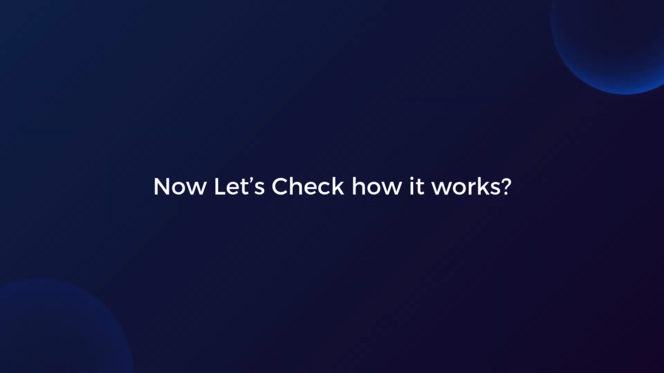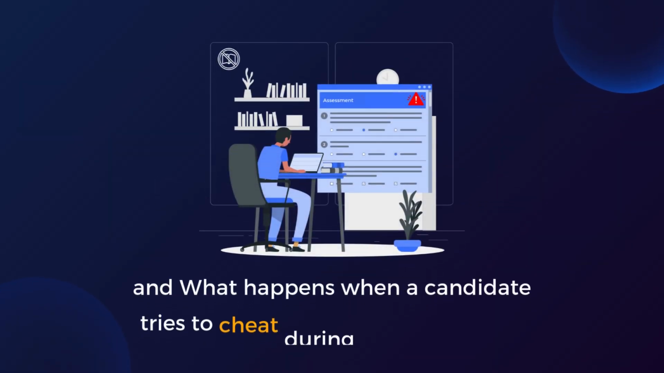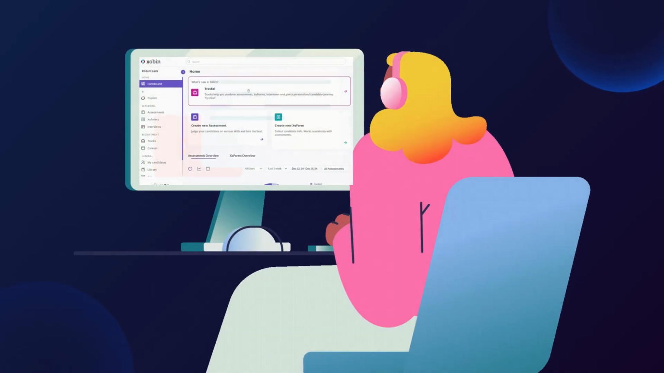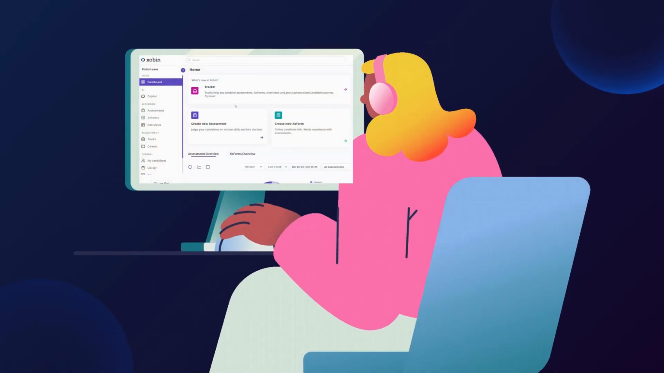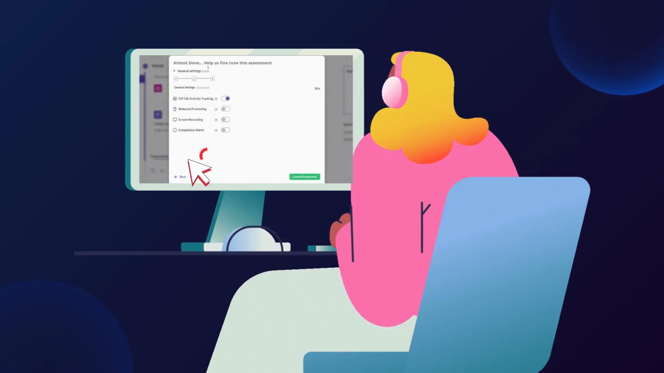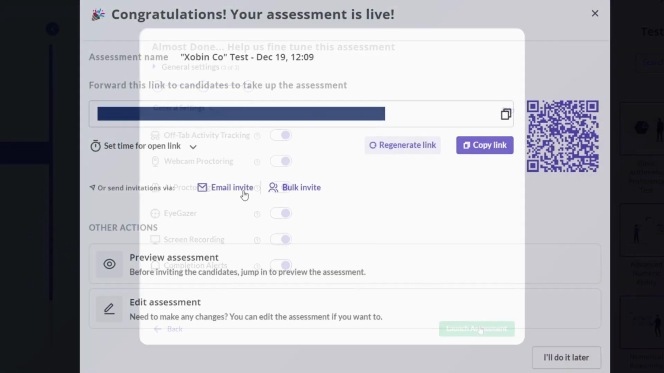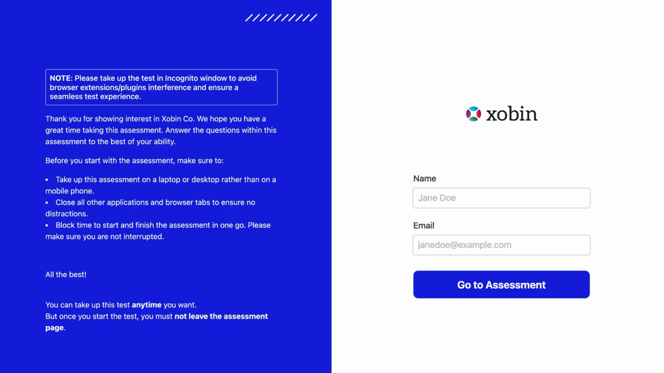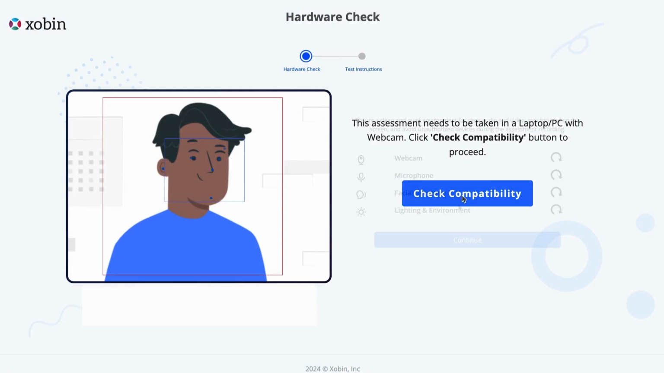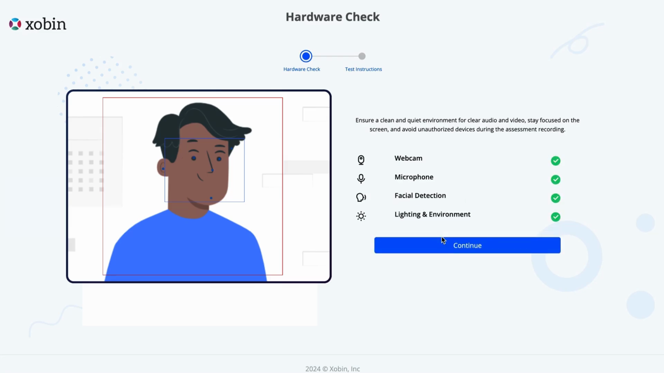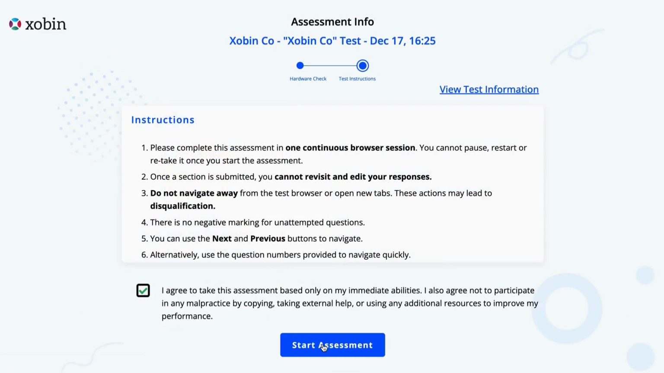Now, let's check how it works and what happens when a candidate tries to cheat during assessment. Recruiters easily create assessments in the Xobin dashboard that enable all the proctoring options to conduct fair assessments. Once created, they simply send the invite to candidate to take up the assessment. Candidates, once they receive the assessment link, can start the assessment, wherein the first step includes providing their details and clicking on Go to Assessment. Once done, the next step includes checking the hardware setup and device compatibility. Once everything is done, candidates can start the assessment.